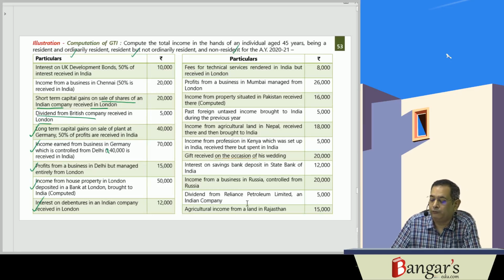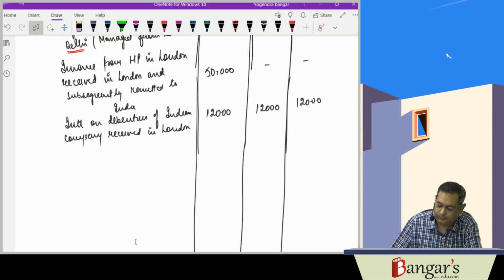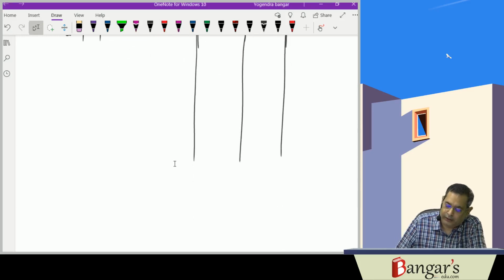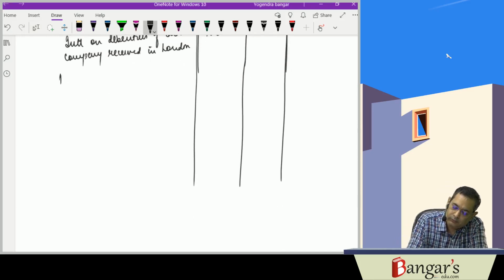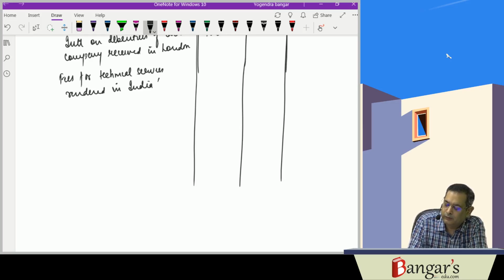Then fees for technical services rendered in India but received in London.